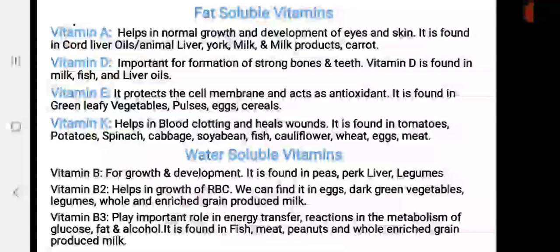And vitamin B complex deficiency causes depression, vomiting, stomach problems, anemia, fatigue, constipation and many other problems. Now vitamin C, also known as ascorbic acid. Deficiency causes scurvy, and fresh foods are the main source of vitamin C.